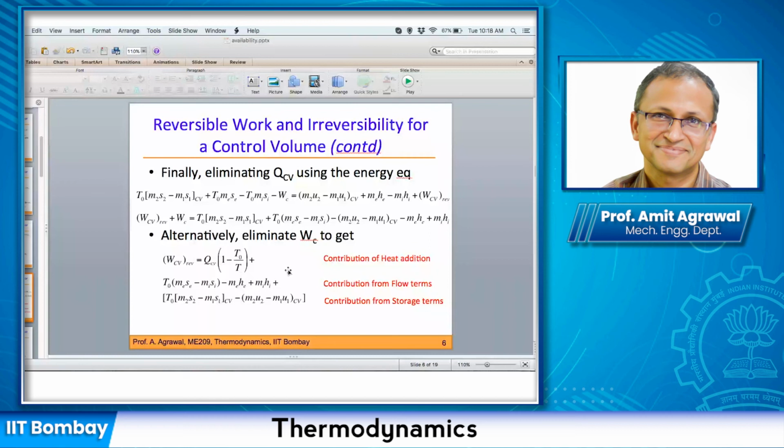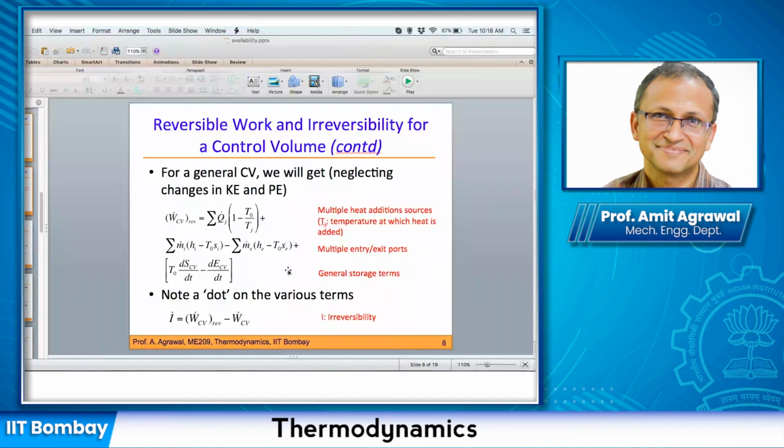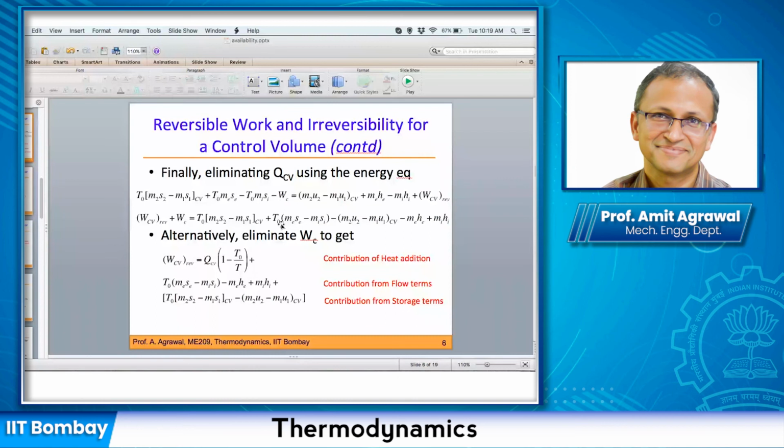So that's how we are writing out this term, Tj and Qj. Both of them should have the same subscript. That's what we mean here. That's the commonality between these two terms. So it's Q1 at T1, Q2 at T2. Essentially, that's what we mean here: QCV1 happening at temperature T1, QCV2 happening at temperature T2, and so on.